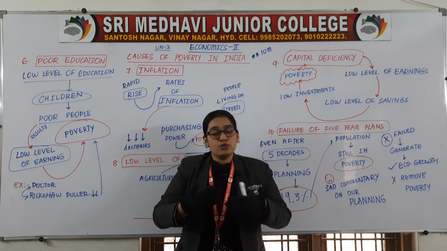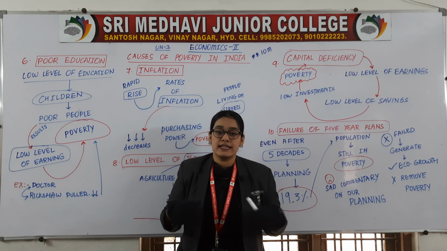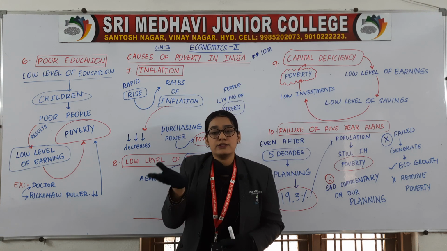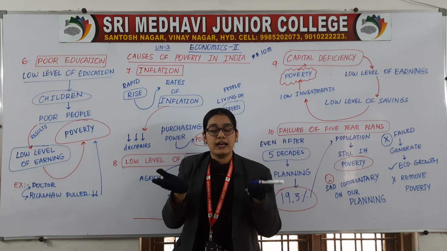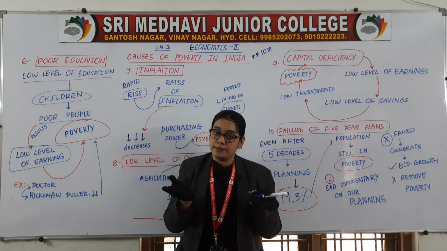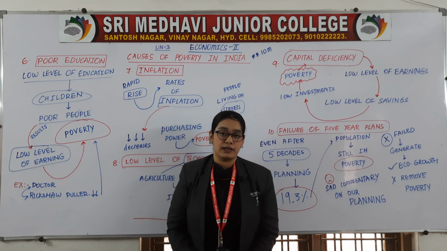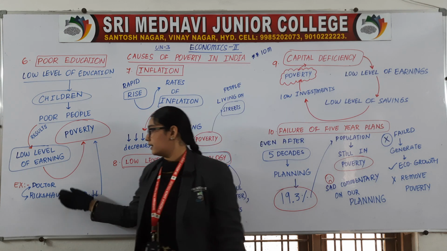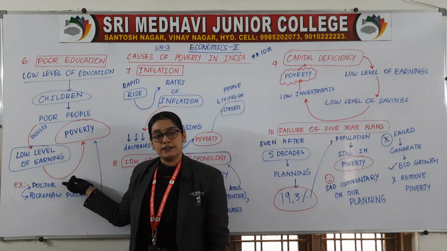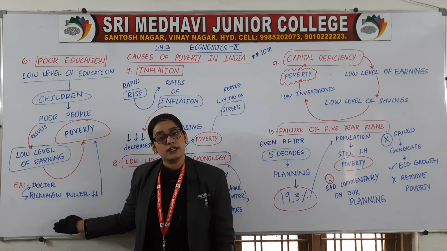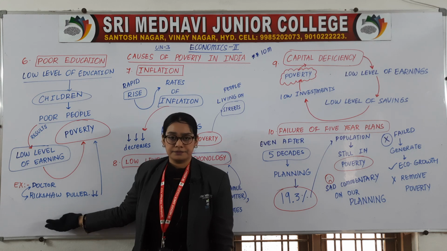So according to you, in a society, whose income will be more? An educated person's income or an uneducated person's income? Obviously, a person who is educated, his or her income will be more. For example, you can compare the income of a doctor with the income of a rickshaw puller or an auto driver.